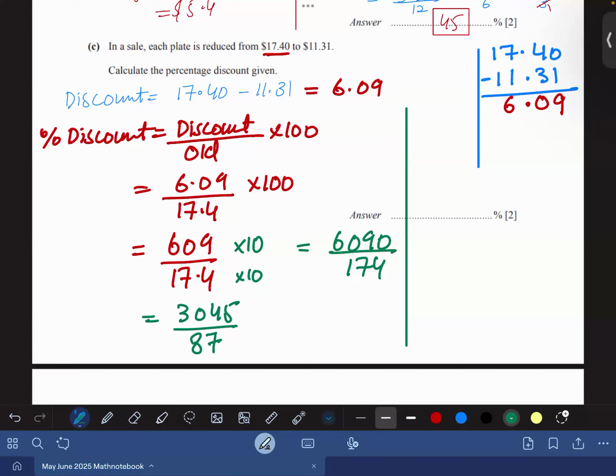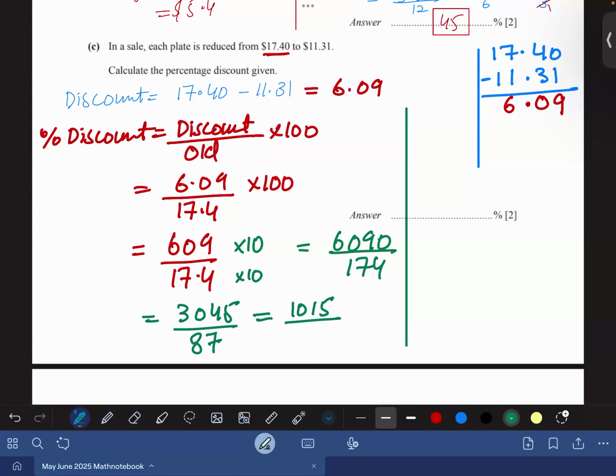Okay. Now you can see that both numbers are odd. We have to check whether they are divisible by table 3 or not. 3 plus 0 is 3, 3 plus 4 is 7, 7 plus 5 is 12. The numerator comes in table 3. And 8 plus 7 is 15. Yes, the denominator also comes in table 3. So 3045 divided by 3 would be 1015.